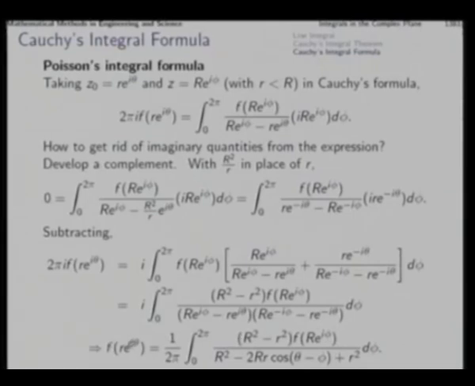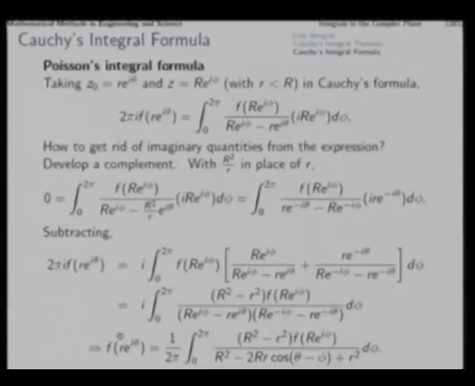So, this is f of z, that is u plus i v, is equal to this, and the same u plus i v over the boundary points are here. So, at the interior point, the function gets its value through the integral over boundary points, integrated from 0 to 2 pi. This gives us Poisson's integral formula for a disk. If we take the real and imaginary parts separately, say writing only the real part, then we will get the corresponding u is equal to 1 by 2 pi times this integral, everywhere the same thing, where the function u will come over the boundary points. So, this establishes Poisson's integral formula.